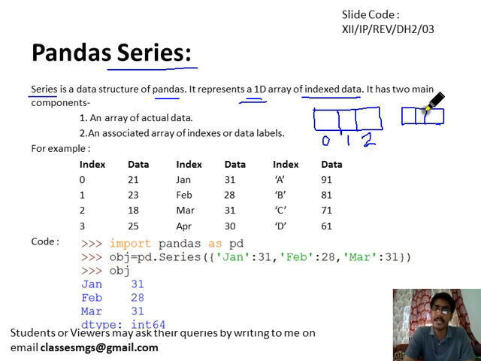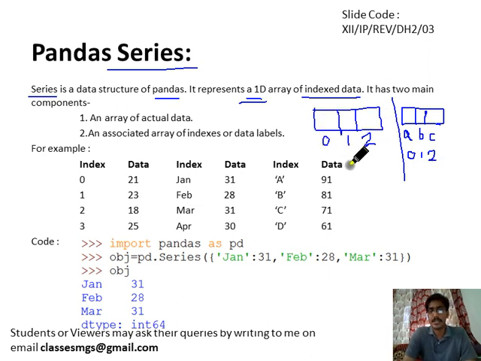It may be an integer or it may be some string also, like A, B, C. This is only possible in series. We can also have an integer index in series. So this is the basic difference.